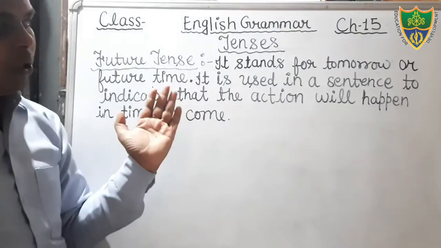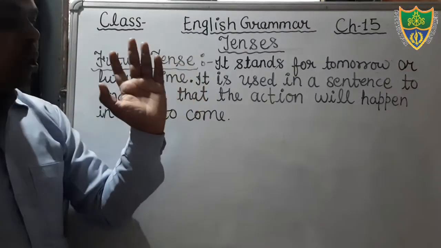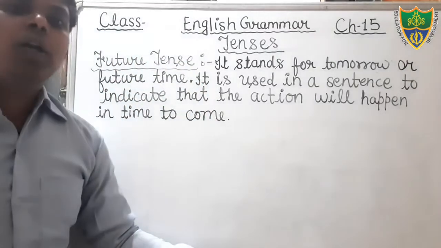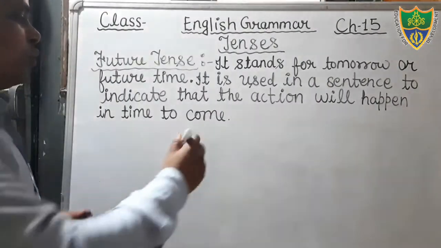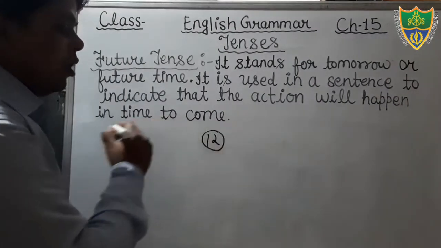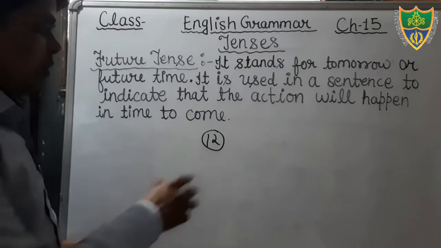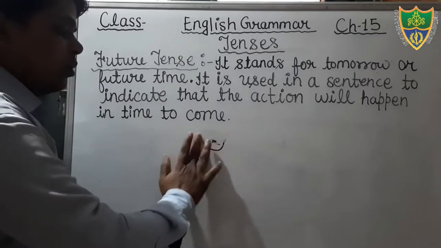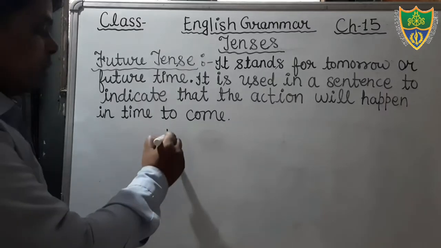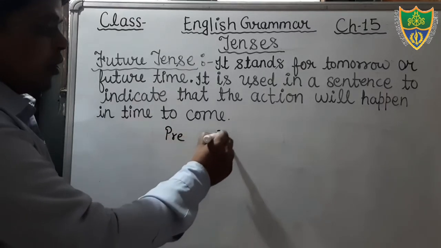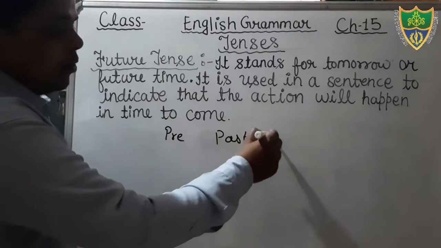Okay students, keep in your mind that there are a total of 12 kinds of tenses. There are three main ones: present, past, and future.